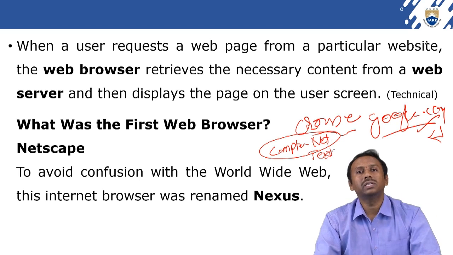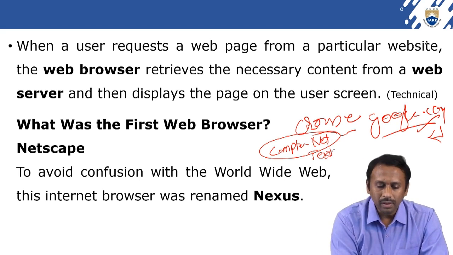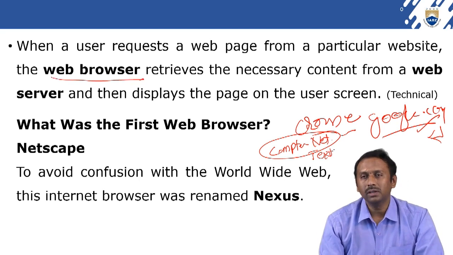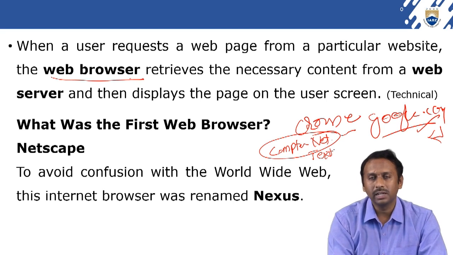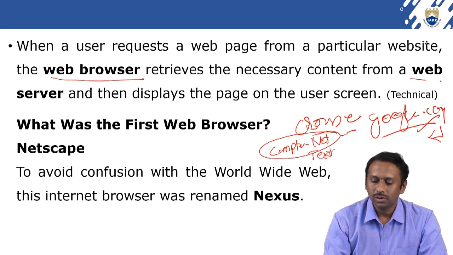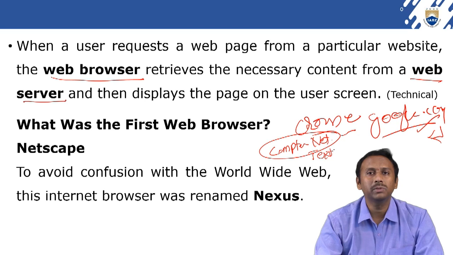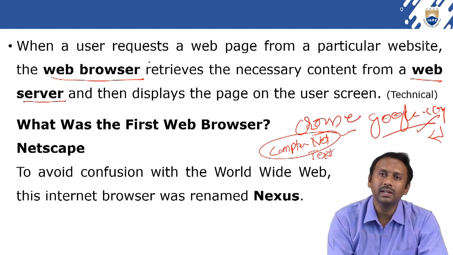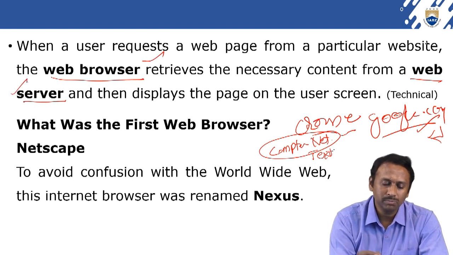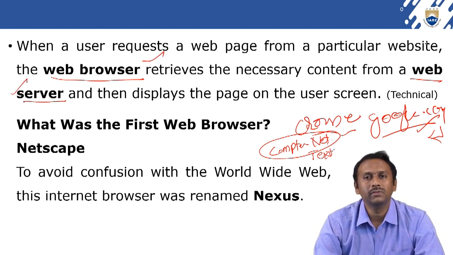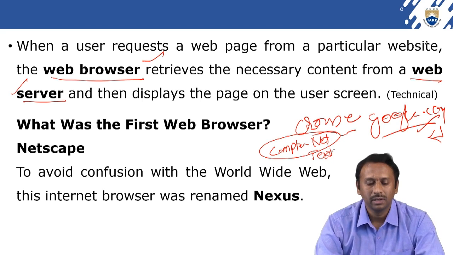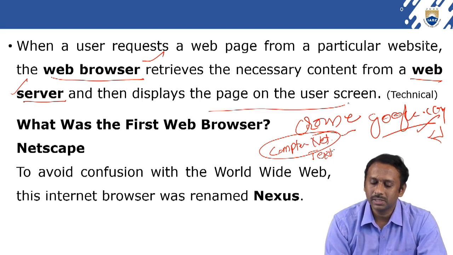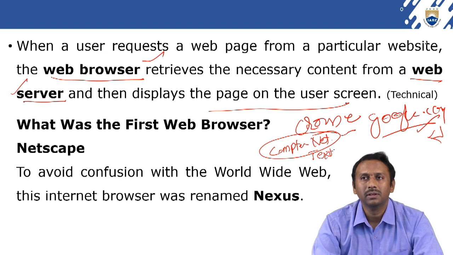So how can we retrieve it? Through the web browser. Whenever we send a request through the web browser, the web server information is released, because you are sending a request through the web browser, then it will respond to your request and display it on the user screen, right?